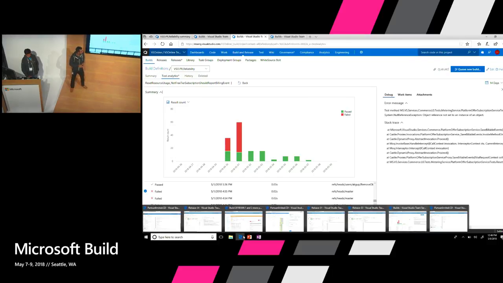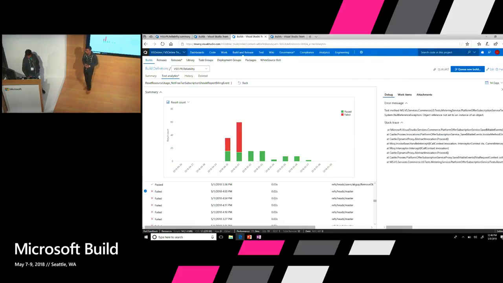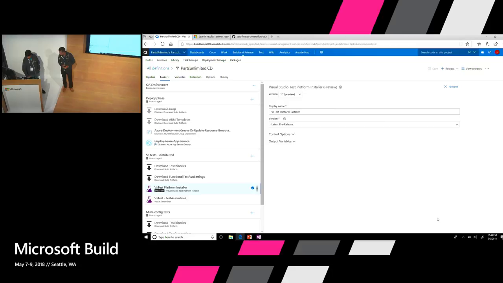There are a few more things that I want to call out. Let's go to the last tab. There's a new task, the VS Test Platform Installer, which eliminates the need to have Visual Studio installed on the machine. You can use the VS Test Platform Installer to independently acquire the test platform.